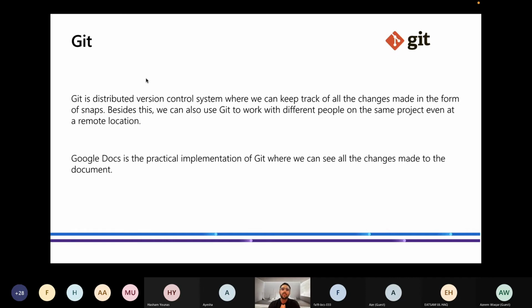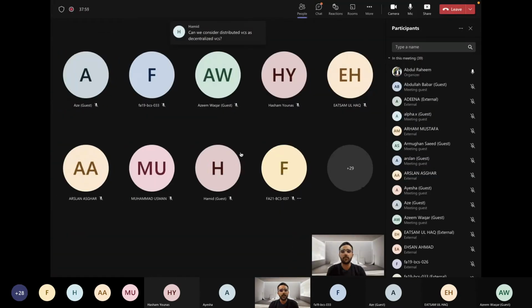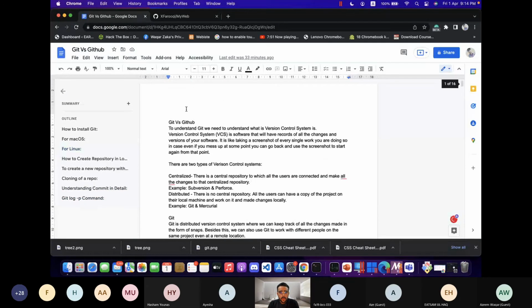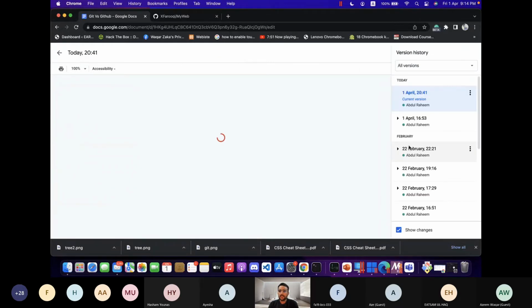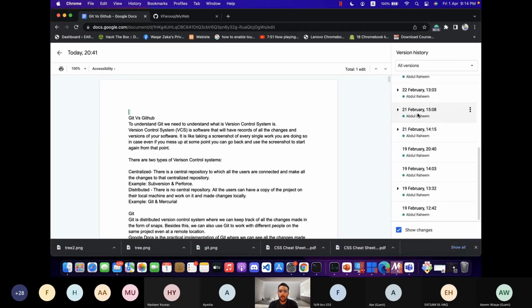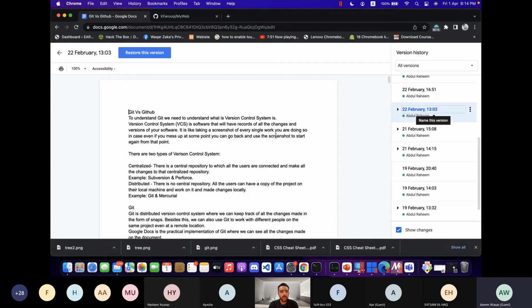So if we talk about a practical example of Git, what is a practical example of Git? Google Docs is a practical implementation or example of Git where we can see all the changes made to the document. Let me show you why. I have made this document. So let's click here. Last edit was 33 minutes ago. You see all of these are snapshots. Like I want to know what I did at this particular time. I will click on it, so it will show me.